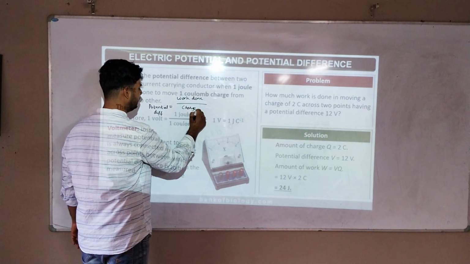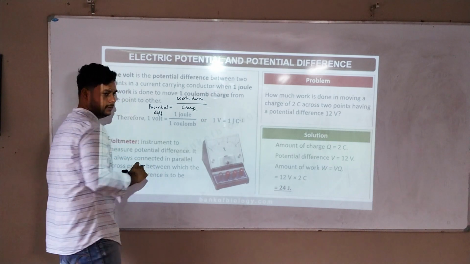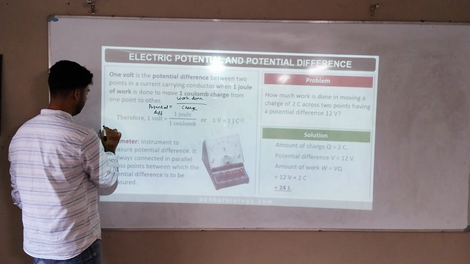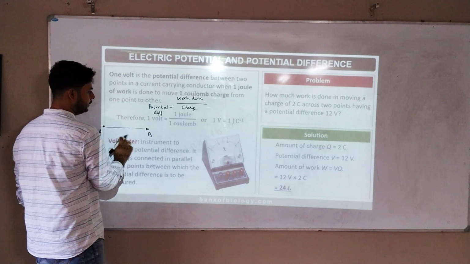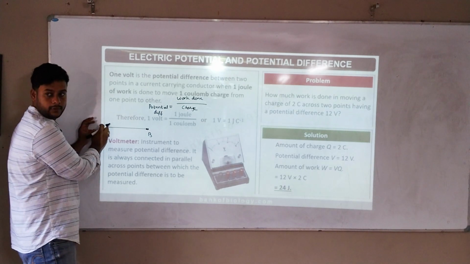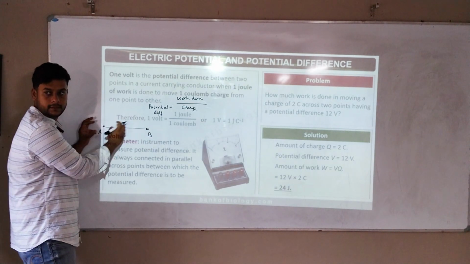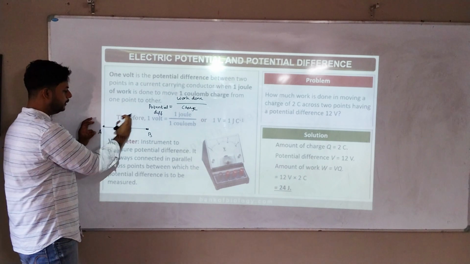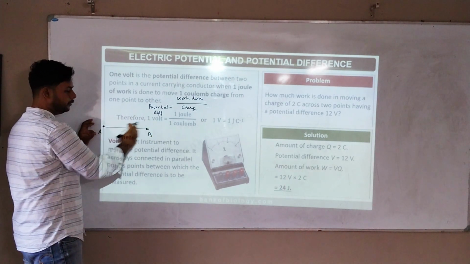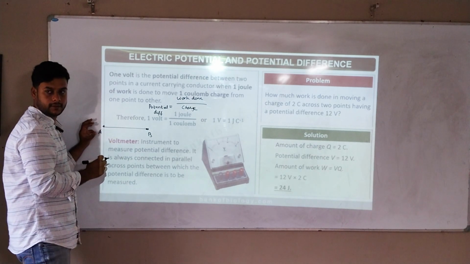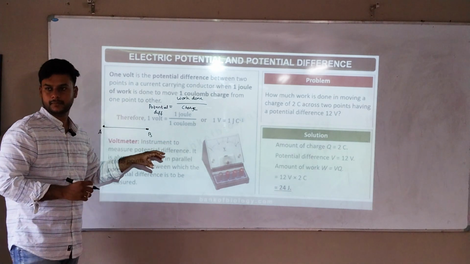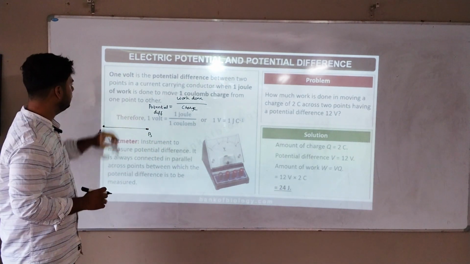So what they're trying to say is 1 volt. If I need to move charge from point A to point B, 1 volt is equal to 1 joule. 1 joule means it's the work done to move the charge from here to here. Correct? The work done to move the charge is called as what? 1 volt. Getting? Read this sentence once again.